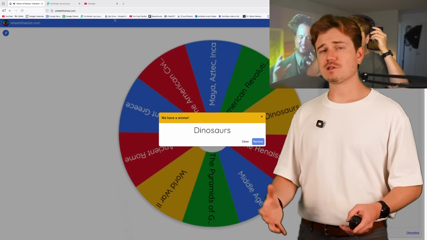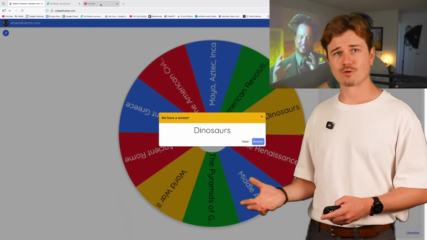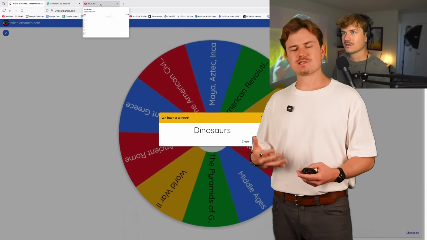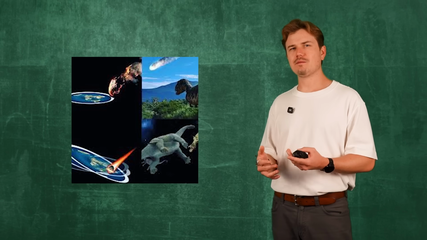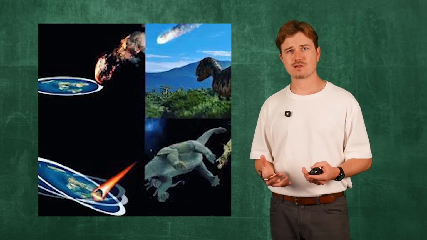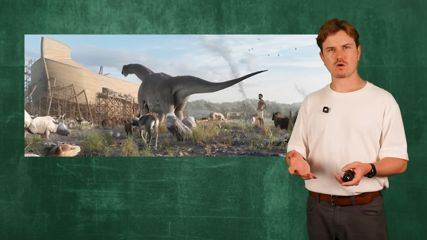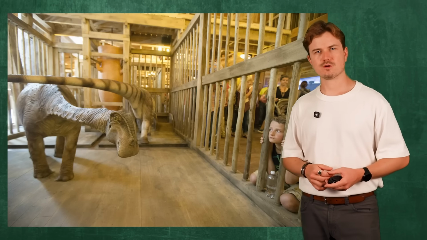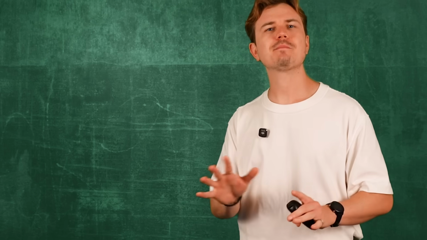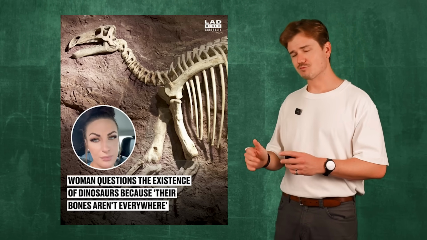Honestly, this is probably the broadest, most generic first topic we could have started with out of all of our tier 1 options. So if I had to guess, I'd say that this is probably gonna take a while. And plus, I'm not really familiar with a ton of conspiracy theories surrounding the dinosaurs. I guess except the one that claims that they were around for the Great Flood and rode on Noah's Ark because the Earth is like 6,000 years old and evolution isn't real. But you know what? I'm getting ahead of myself. So let's go ahead and let the algorithm decide what the truth about dinosaurs really is.